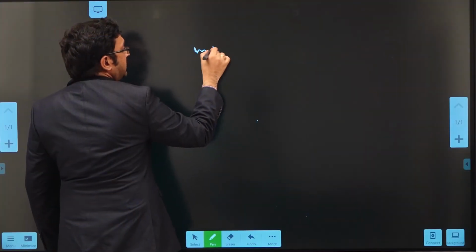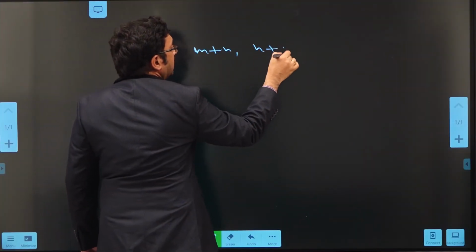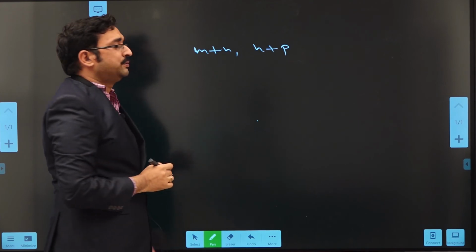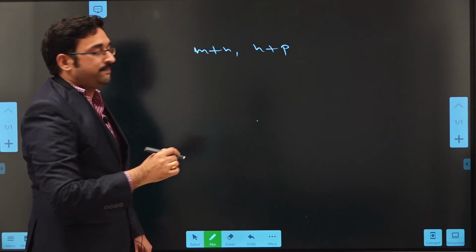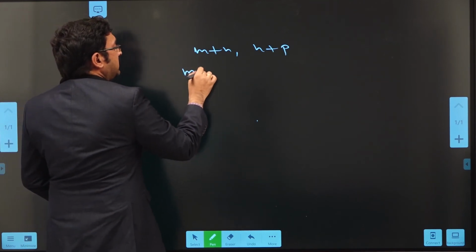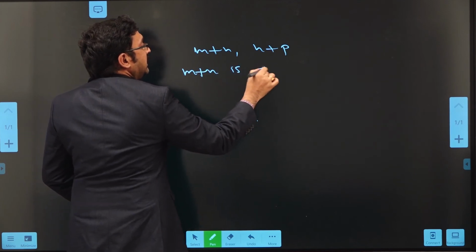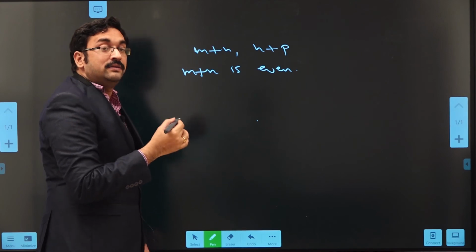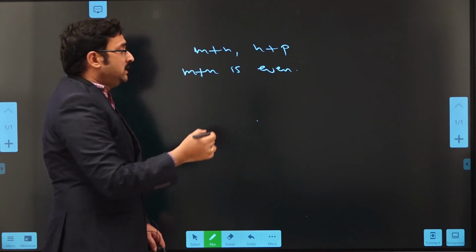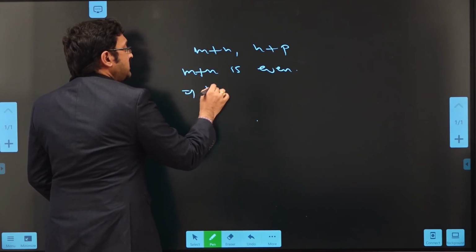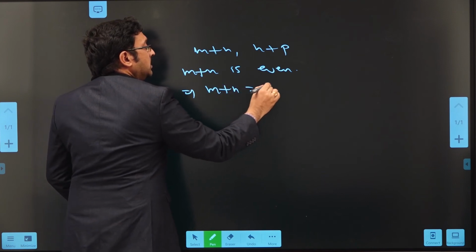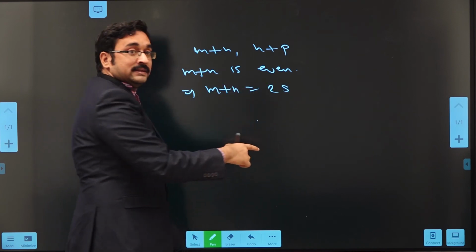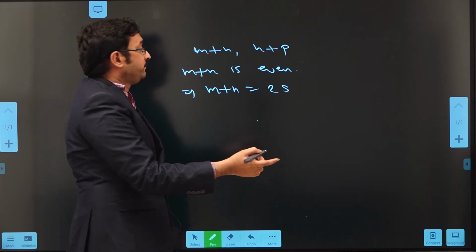If m plus n and n plus p are even integers, we should prove that m plus p is also even. First we will assume that m plus n is even. By the definition of even integer, we can write m plus n equals 2 into some s, where s is an integer.